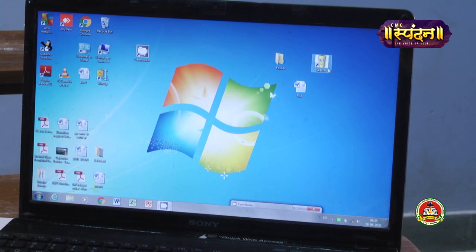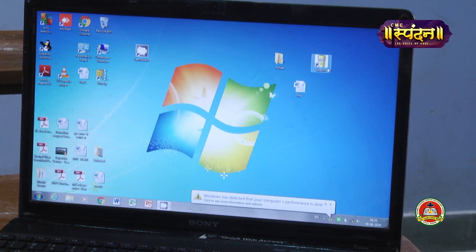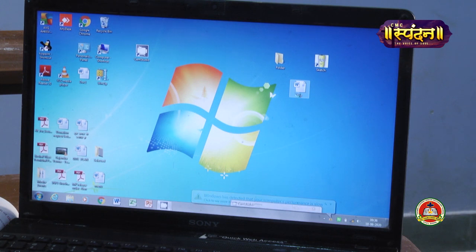Now we'll study the different uses of these three types of icon. File means whenever you want to store data or information in the computer, you are storing it in a file, and we give a file name. Like just here it's written file. If I want to rename it, what I will do, I'll just right click.